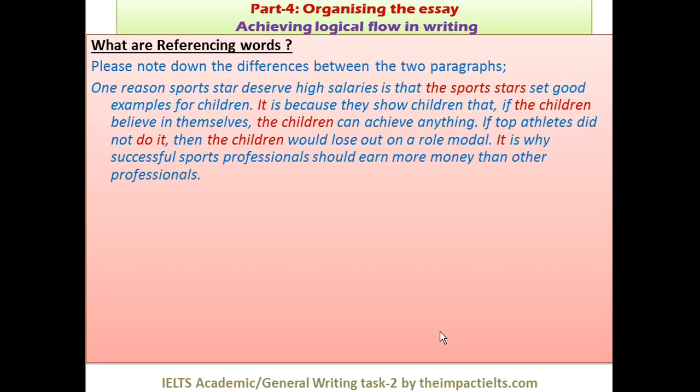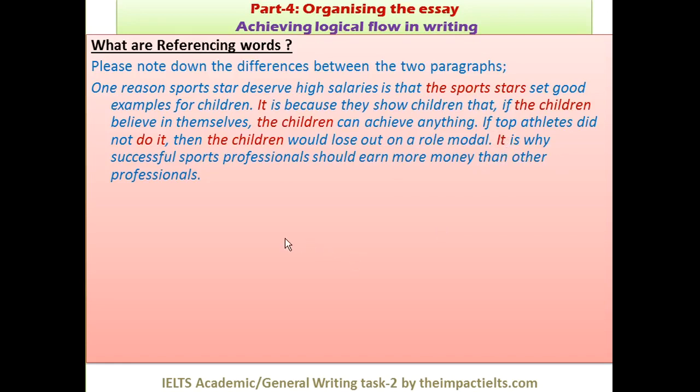One reason sports stars deserve high salaries, there's a mistake here so you should correct it, is that the sports stars set a good example for children. It is because they show children that, so again I'm using children, I'm repeating them, if the children believe in themselves, the children can achieve anything. If top athletes did not do it, then the children would lose out on a role model. It is why, so this is perhaps wrong.